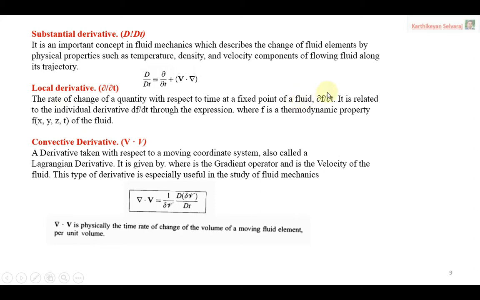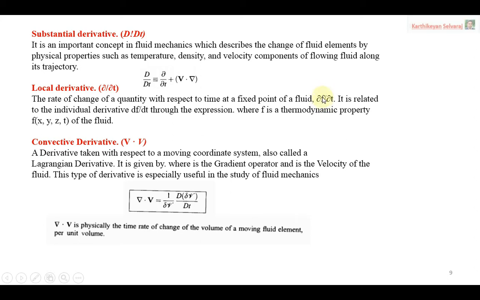Normally the local derivative symbol is ∂/∂t. Here f represents any physical parameter; you can replace f with any other physical parameter. For example, if you want to find out how the velocity changes with respect to time, you replace f with velocity. Or if you want to find out the pressure, you replace f with the pressure P.